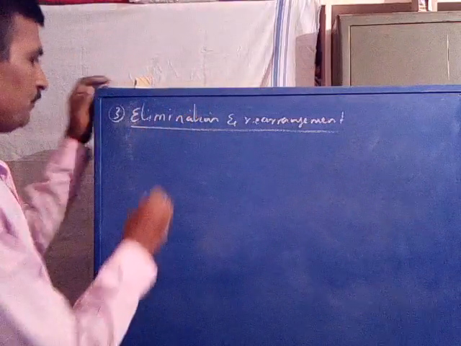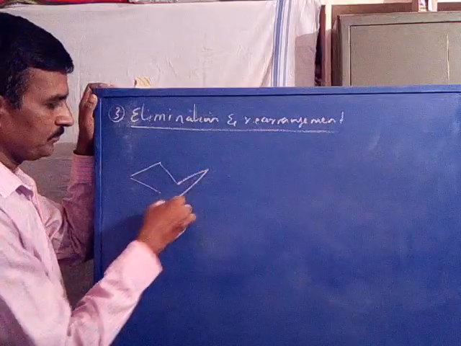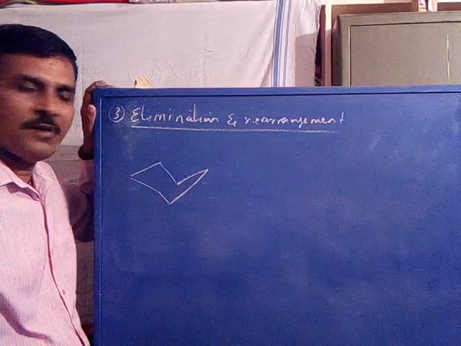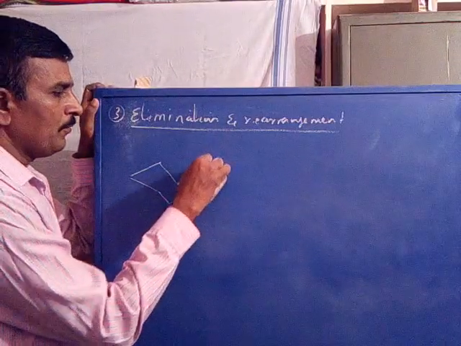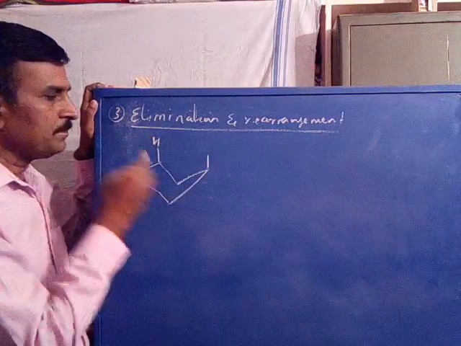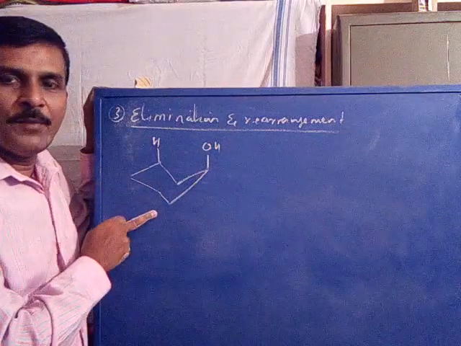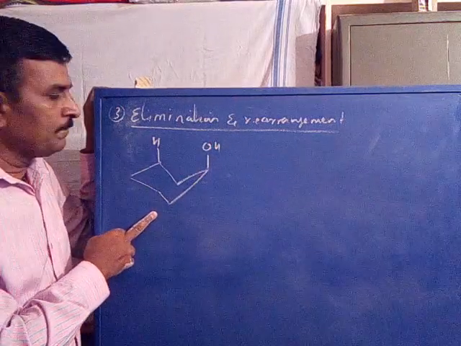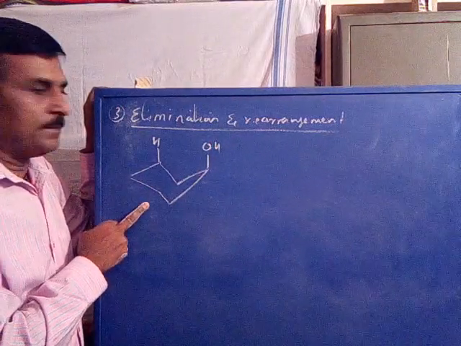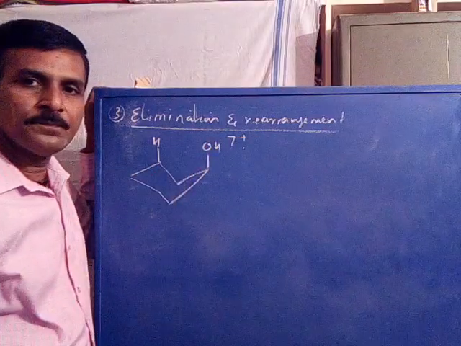For example, a chair form of cyclohexane. This is the chair form, where this is the hydrogen, this is the OH group. Now this is one kind of molecule, cyclohexanol, in chair conformation, where the OH group is polar.